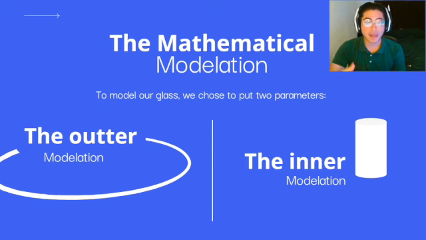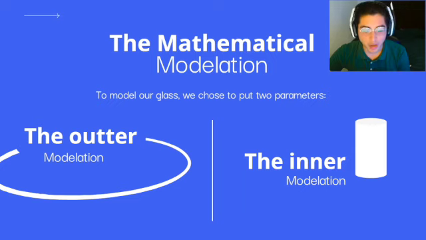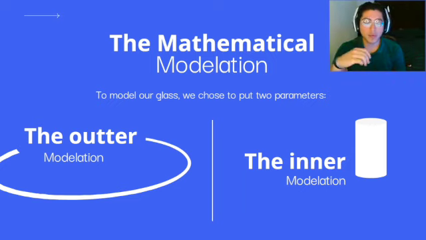Later, we decided to separate the modulation into two parts, allowing us to make a precise modulation by its geometry. So, the first parameter is the inner modulation. The inner surface of the glass is described by the curvature and contour of the inner part, ensuring a smooth transition between different sections. And the second parameter is the outer equation. It's similar to the inner one, but the equations are slightly different from those of the inner surface to account for the thickness of the glass.